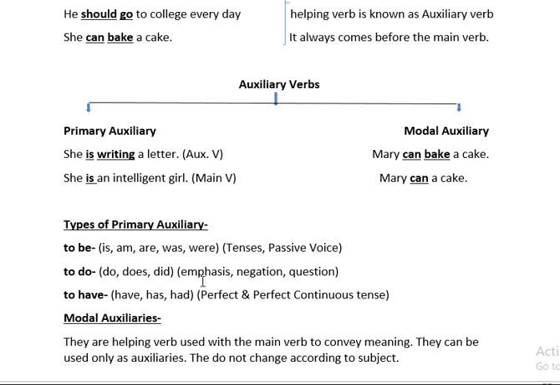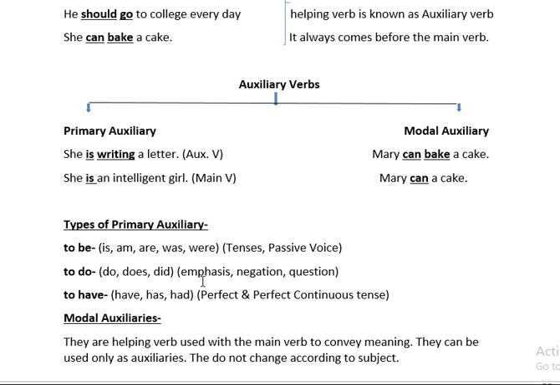Or if it is negation, means negative sentence, you can say the mechanic comes here every day, doesn't he? Means I am using it in negative form. Or did he come early today? Here I am asking a question. So these to do forms of primary auxiliaries are used for emphasis, negation and question.